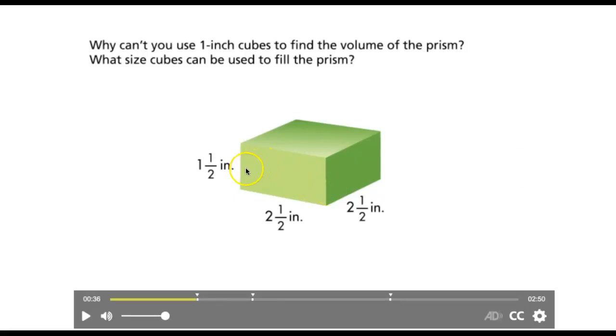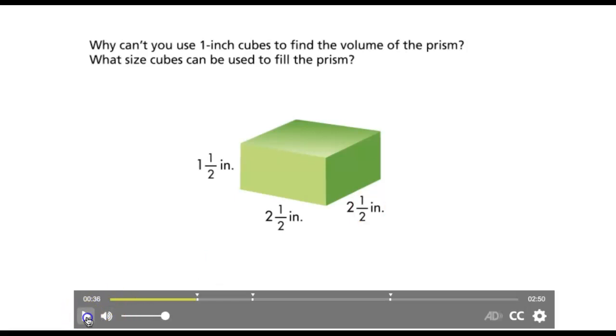That's true. If I put in 1 by 1, I could not fit the last cube because it doesn't fit. So what size of cube could I put inside that will perfectly fit? Anybody get an idea? Kishan said 1/2. Do you mean 1/2 by 1/2 by 1/2? Then if you said that, you're right.